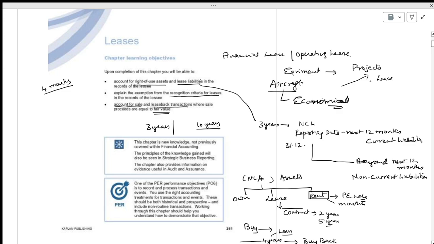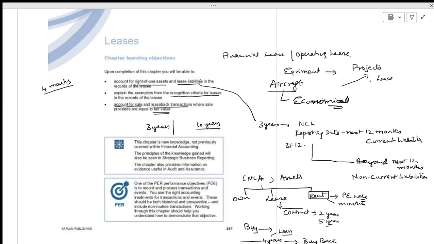You want the asset only for 3 years. Your project is only for 3 years. Why will you take an asset with 10 years life? What you will do? You will better take the asset on a 3 years lease. Proportionately, you will pay for that.